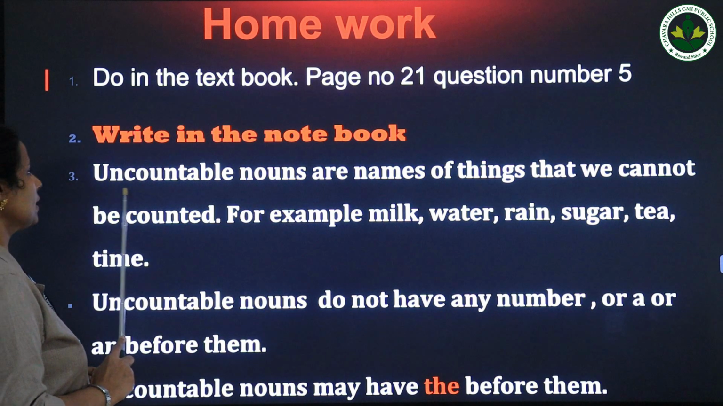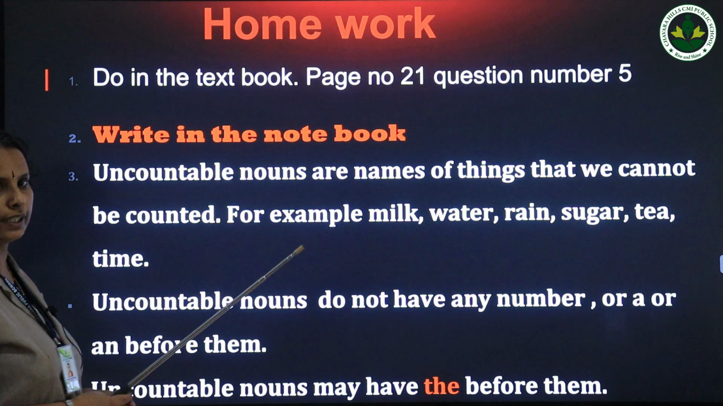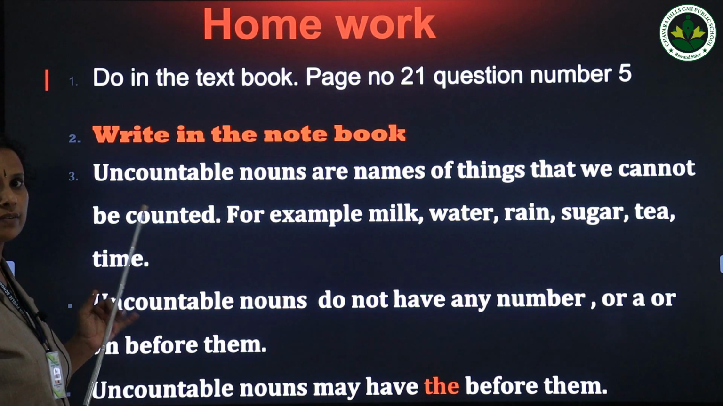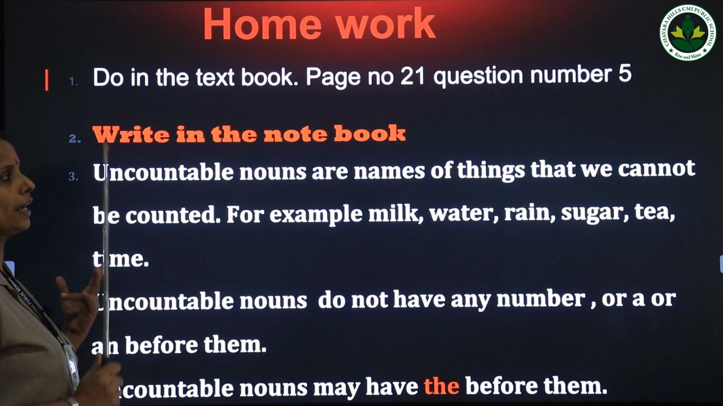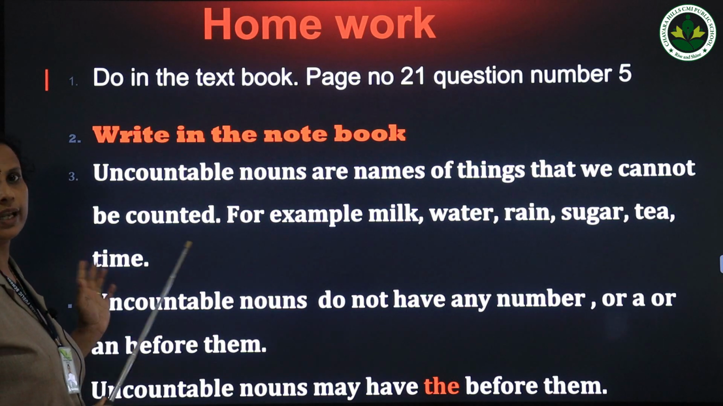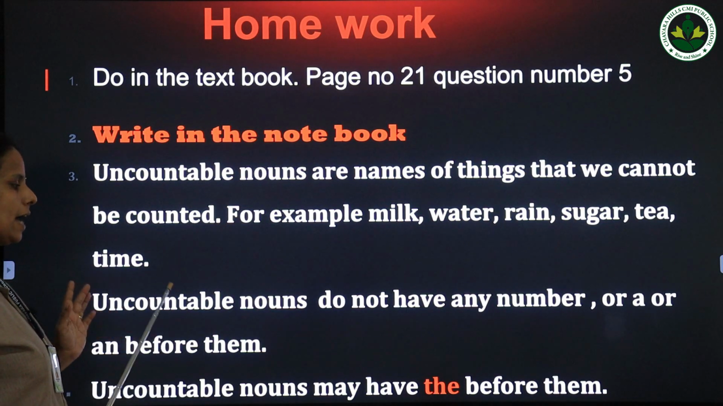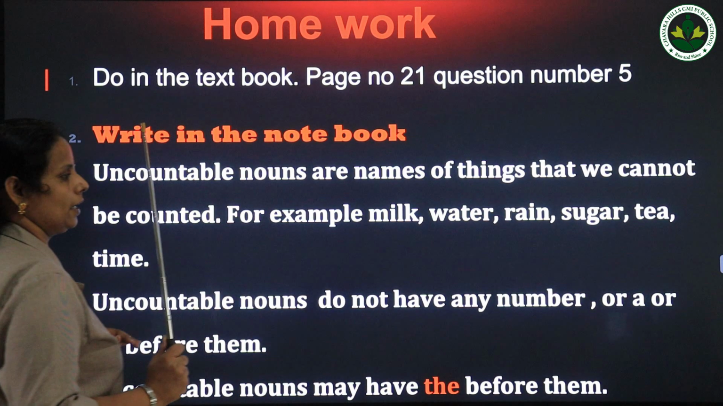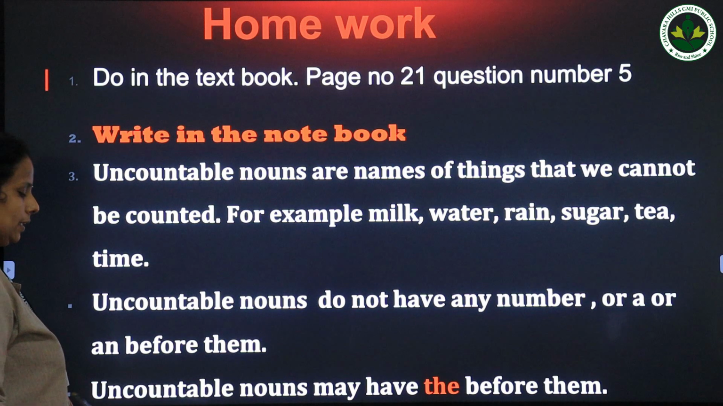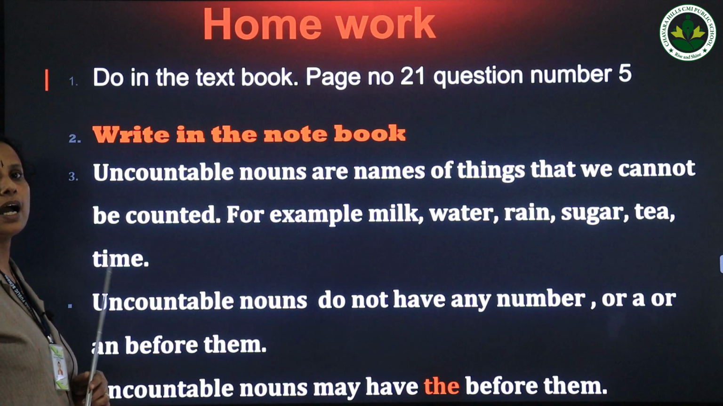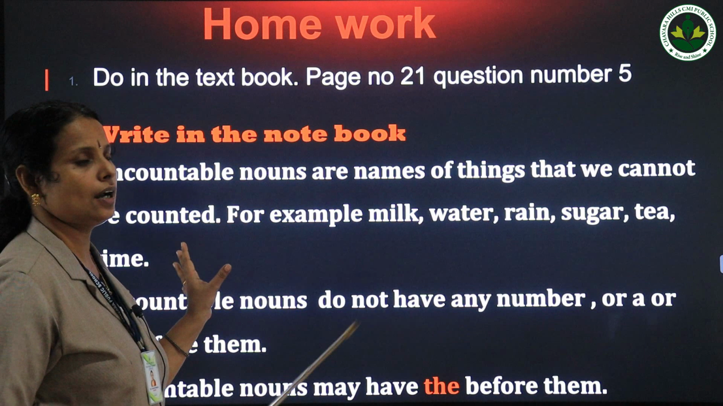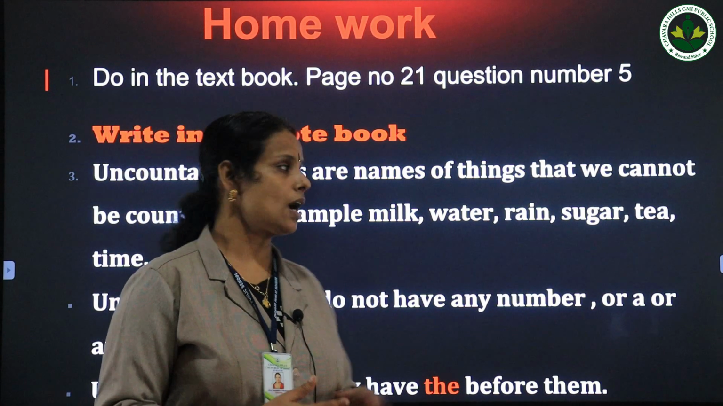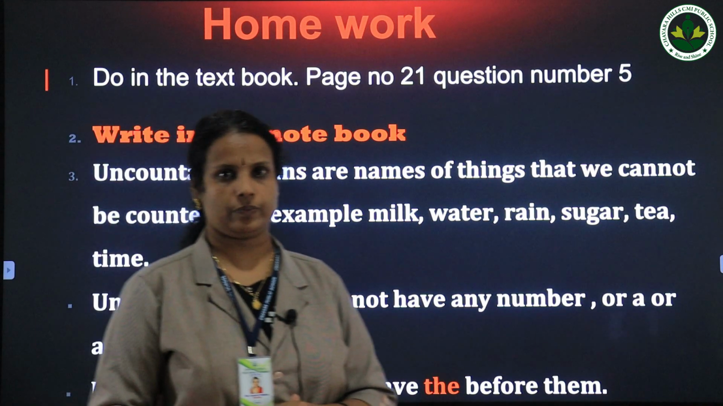Then you have to write these things in the notebook. What is that? Uncountable nouns are names of things that we cannot count. In the previous class we wrote what countable nouns are. Like that you have to write uncountable nouns with examples. And also write uncountable nouns do not have any number, a or an before them, and they may have the before them. So this is about the class uncountable nouns. Do the exercises in the textbook and write this one in your notebook.